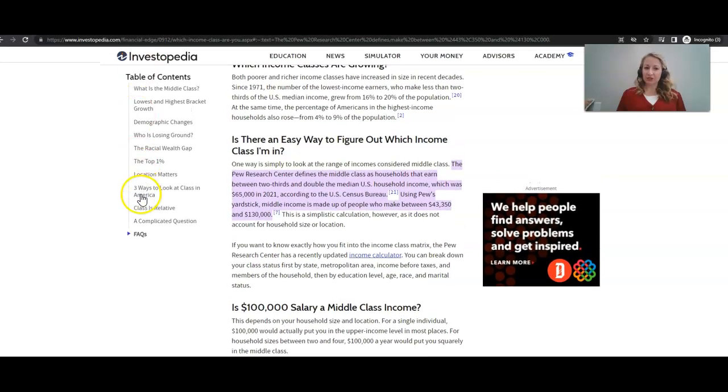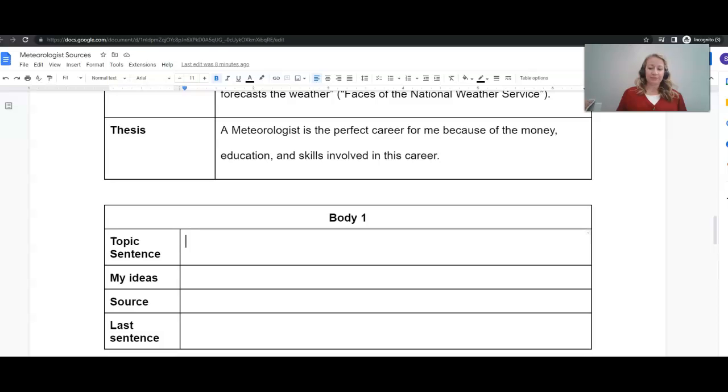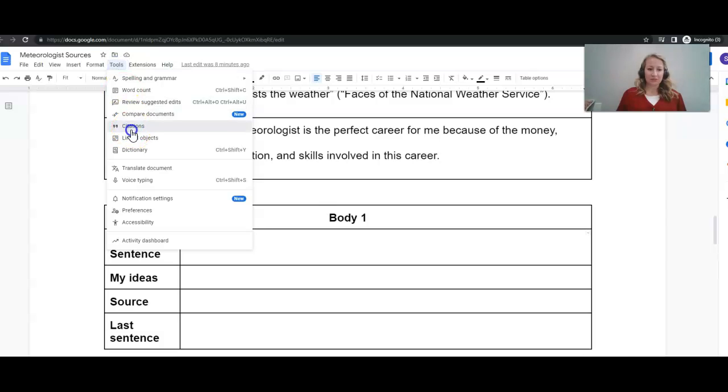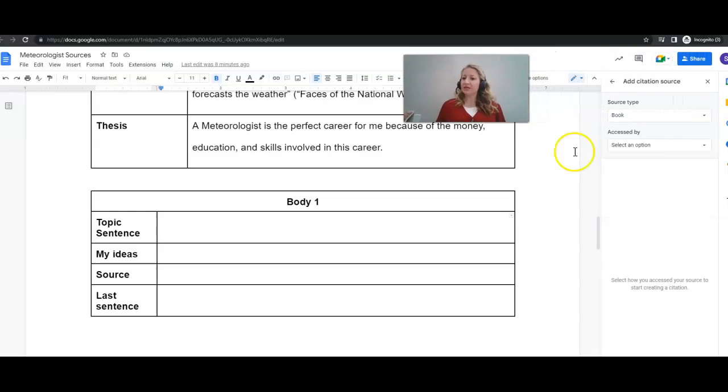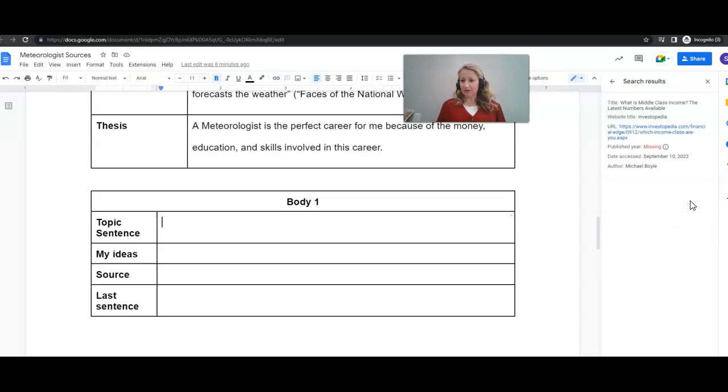Since this is new information, I need to also add this to my list of resources, okay? So I'm going to go ahead and do that now. I'm going to go to Tools, go to Citation, add a citation source, and I'm showing you this because as you're writing your paper, you may have to go back and find out that you need more information. This is my website, okay? And the published year is missing, but it looks like we have the author and everything else.